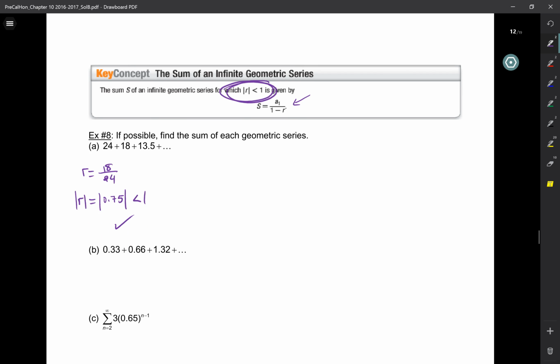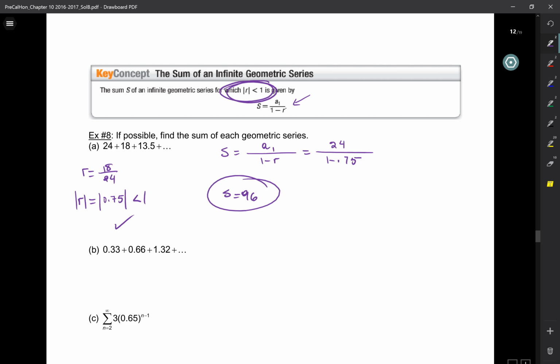So I say S is A1 over 1 minus r, 24 over 1 minus 0.75, which is 96. Because it's 0.75 each time, right? So if you start with, say, 1, then the next one is 0.75, then it's 3/4 of that, then 3/4 of that. So the numbers get less, and you can find the sum of it.